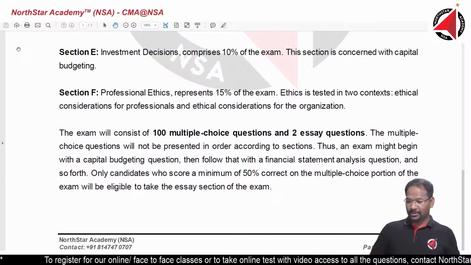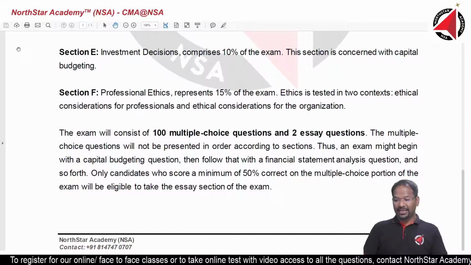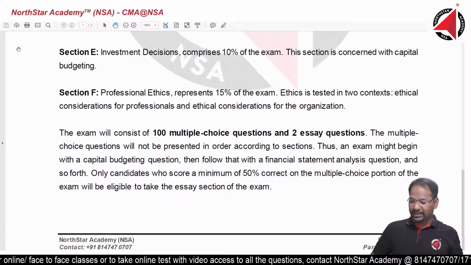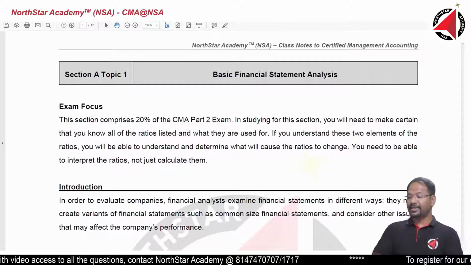Okay, there is more questions. In exam, if they give MCQ question, section wise MCQ, not at all. There will be no section wise MCQs. Let's get started with today's class.